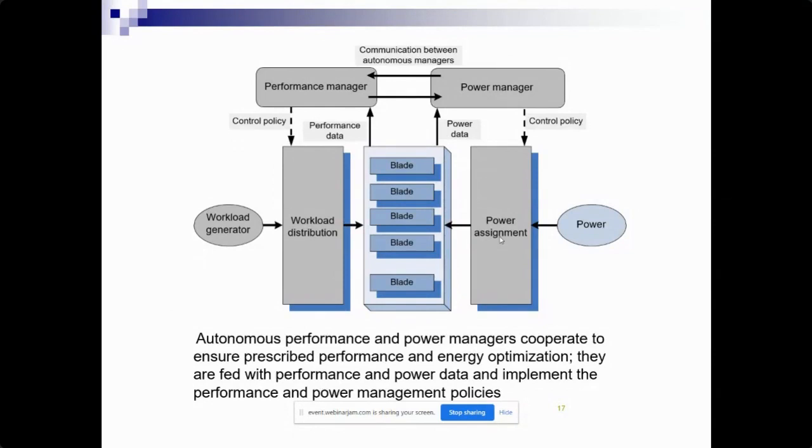So here the autonomous performance and power managers cooperate to ensure prescribed performance and energy optimization. They are fed with the performance and power data, and implement the performance and power management policies.